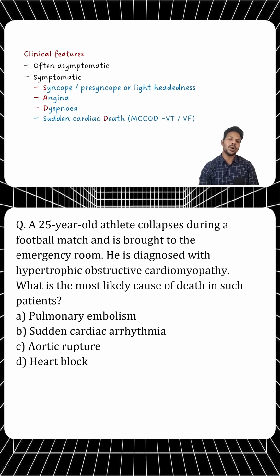This is the most dreadful complication that we are worried about when the patient is diagnosed with hypertrophic cardiomyopathy. The reason is the ventricular hypertrophy and the microinfarcts that keep happening because of the microvascular ischemia. There can be development of fibrosis, and the fibrosis can be a substrate for the development of ventricular tachycardia or ventricular fibrillation. So the most common cause of death here in a patient of HCM is ventricular tachycardia or ventricular fibrillation. There is also a history of sudden cardiac death in the family because most of the cases are genetic.